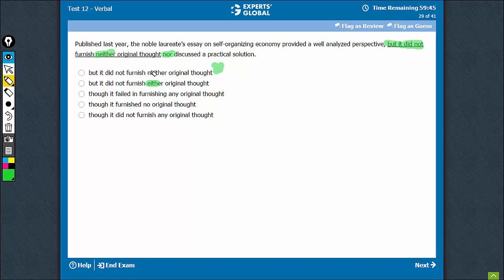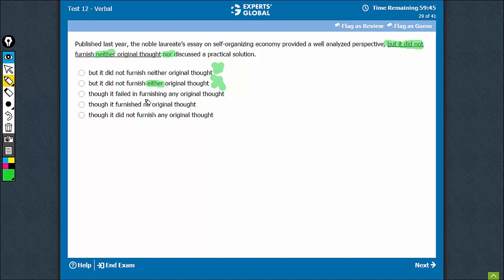The problem with this is that when you say neither and did not together, it leads to a positive meaning, which changes the intended meaning of the sentence. The meaning is that the essay provided neither this nor that. So this should also be eliminated. There's a nor here, so neither is needed. Or nor can come alone, but then either cannot come.